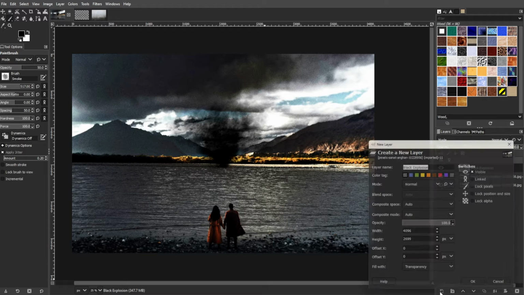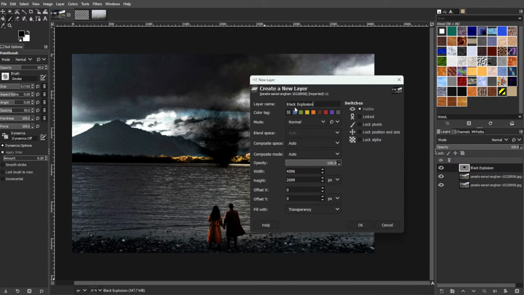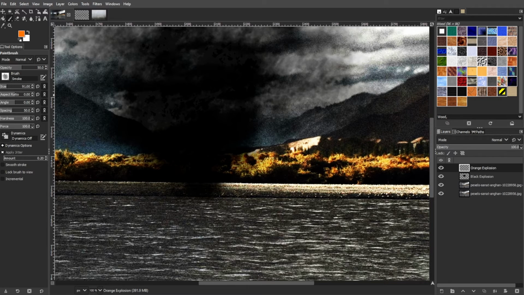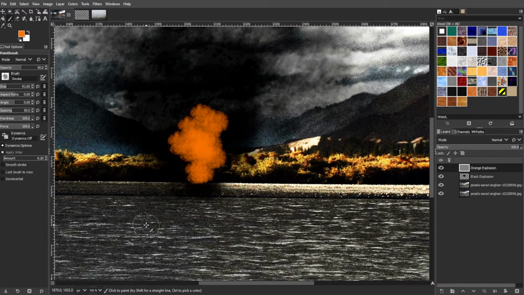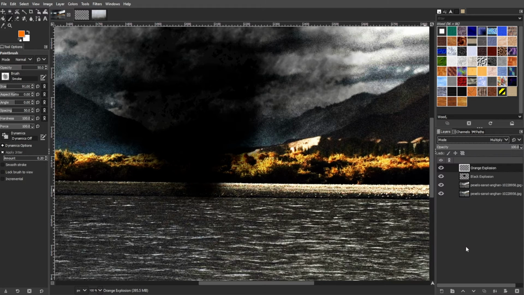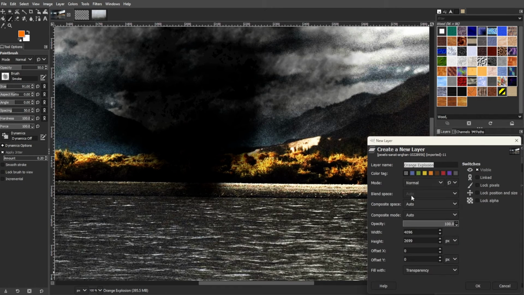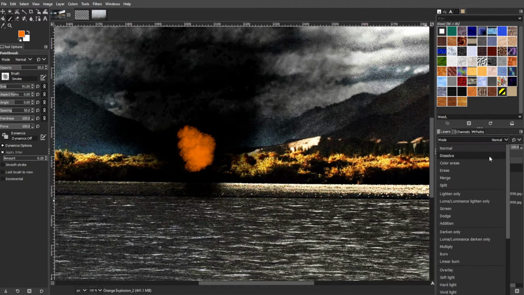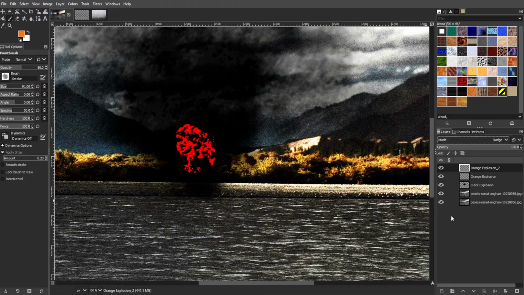Create a new layer and paint it with an orange color. Then change the layer mode to multiply. Again, create a new layer and paint with the same orange color. Then change the layer mode to dodge for a fire explosion effect.